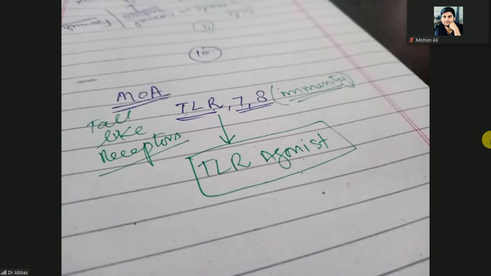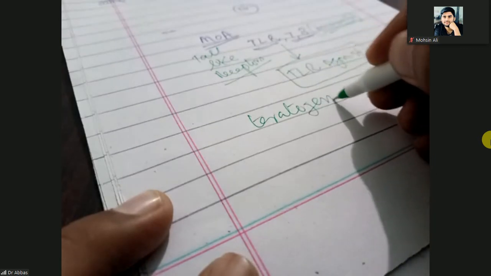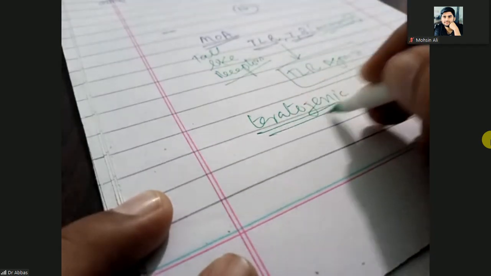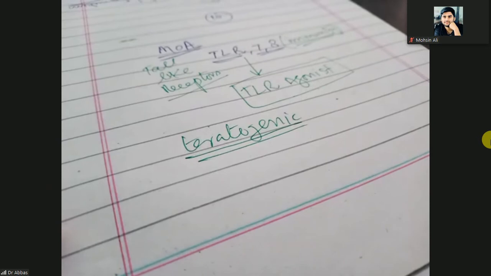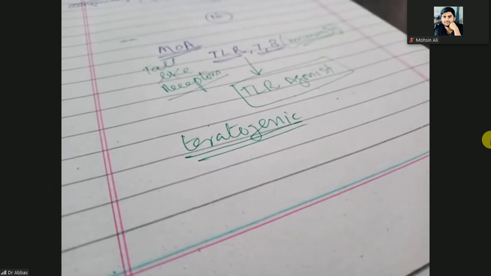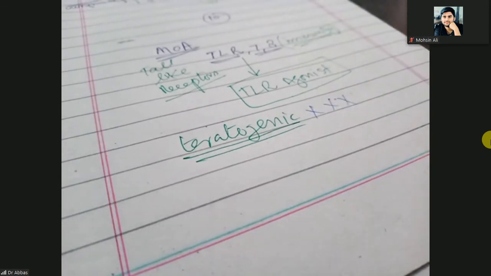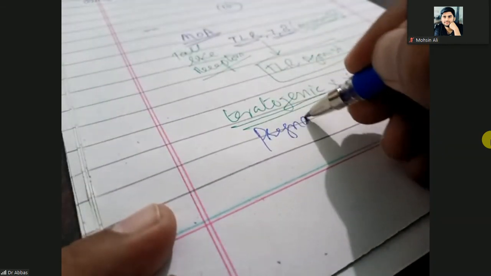Imiquimod and podophyllin are teratogenic. Teratogenic means when any chemical substance is teratogenic, it cannot be used during pregnancy. So you cannot use them for a pregnant female. So when a pregnant female has anogenital wart, what is the treatment?